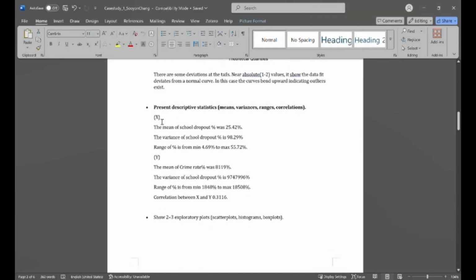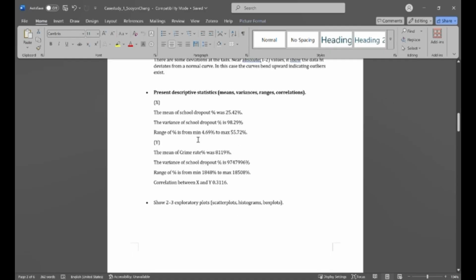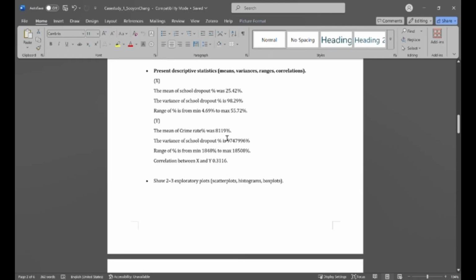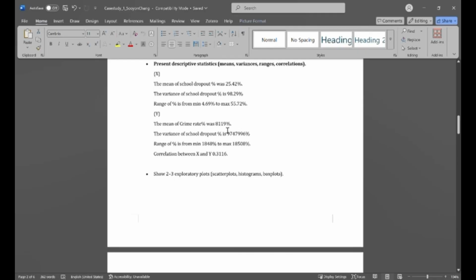For the X values, the mean of the school dropout was 25.42%, the variance was 98.29%, and the percentages ranged from 4.69 to a max of 55.72%. For the Y descriptor, the mean of the crime rate percentage was 8,119%.